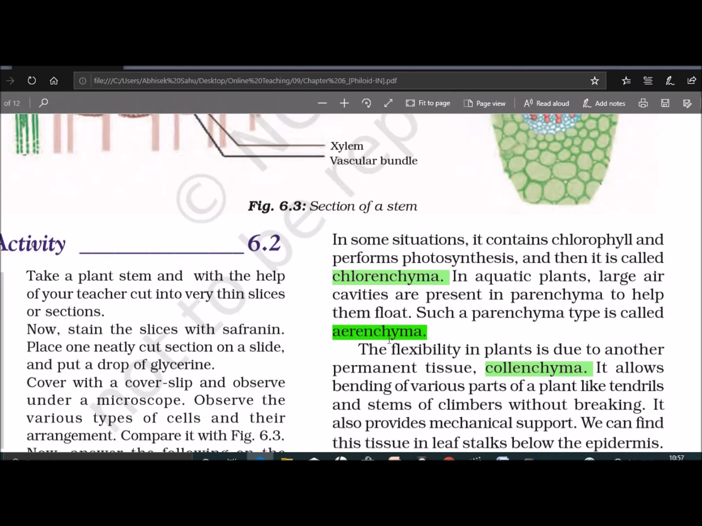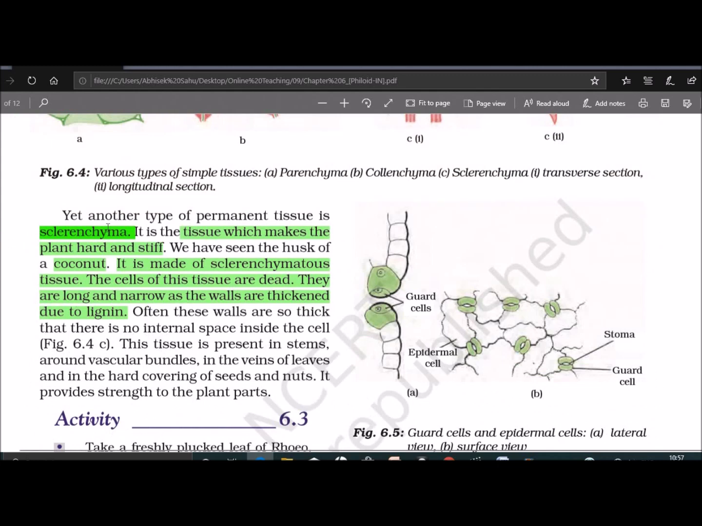It helps the plant to float in the water easily. The third simple permanent tissue is sclerenchyma. It is located in the leaf veins, hard covering of the seeds, surrounding vascular bundle in the stem, etc. It is the tissue which makes the plant hard and stiff. These are the dead cells without the protoplasm and very thick wall due to the deposition of lignin.